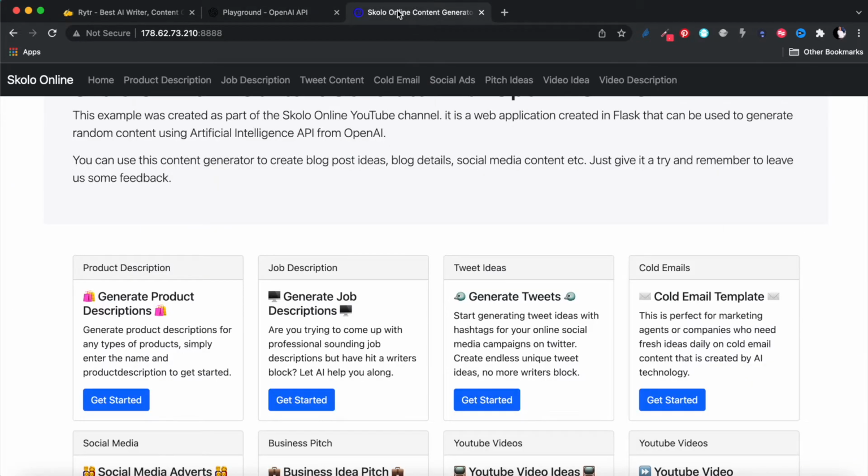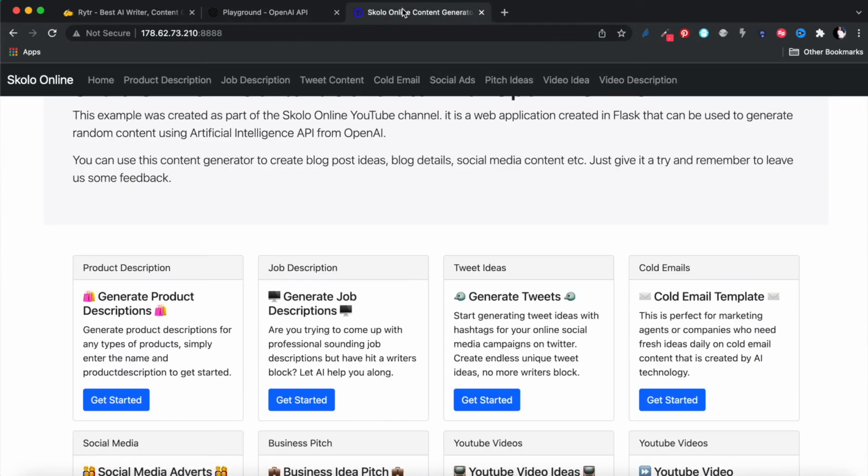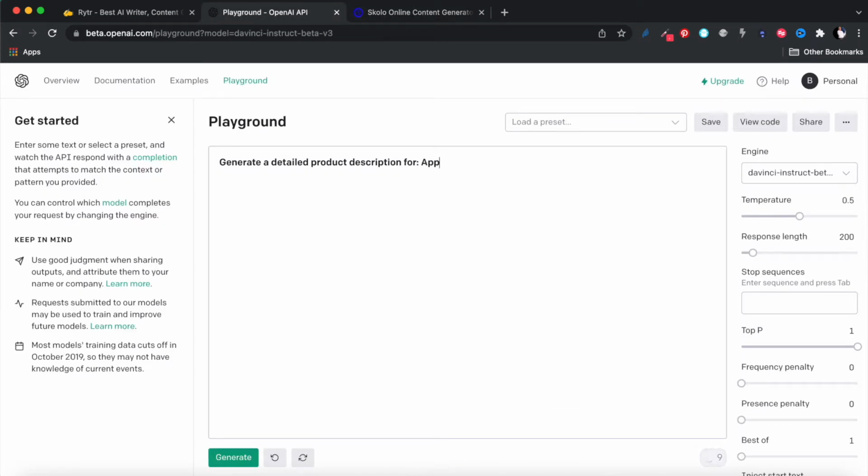What we want to do here is a product description. So we're going to tell it what we want it to do. We want it to generate a detailed product description for, and then I'm going to tell it what the product is. So let's pick a product. I don't know, let's say Apple iPhone.